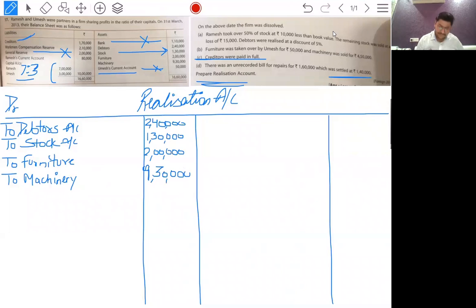9,30,000. Okay, now liabilities. General reserve and workman compensation reserve: no liability is given against a reserve, so it will also not be transferred to the realization account, but it will be transferred to the capital account. So here we will write by creditors 1,70,000.